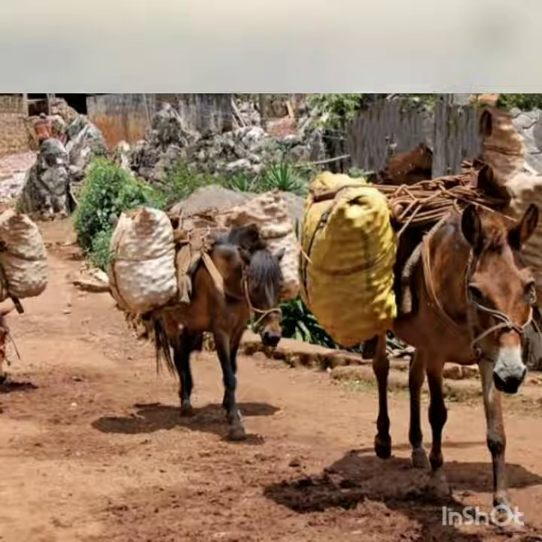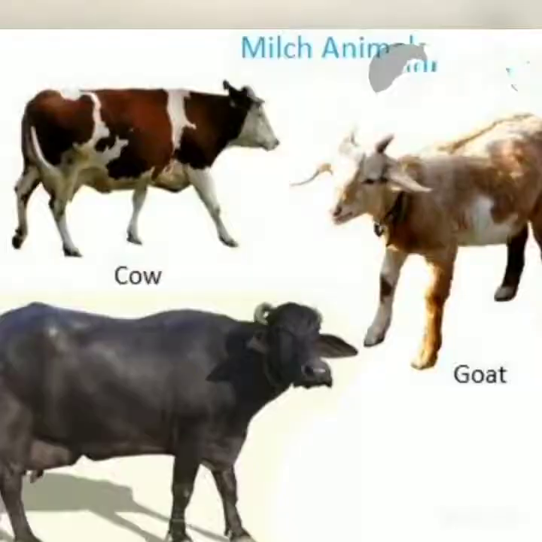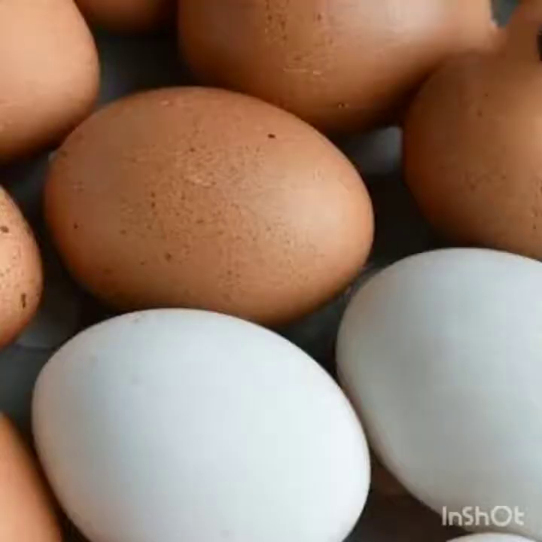What do they do for us? They carry loads for us, right? Same, cows, buffaloes and goats give us milk. You drink milk now? Where does it come from? Yes, it comes from cows, buffaloes and goats. Same, children, sheep. Look at this picture. This is a sheep. So sheep give us wool, and hens and ducks give us eggs.